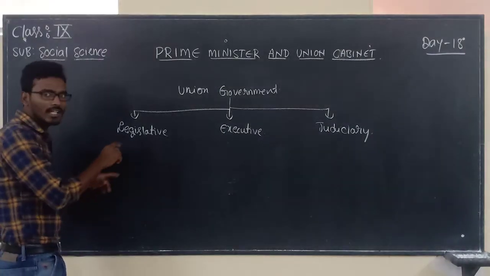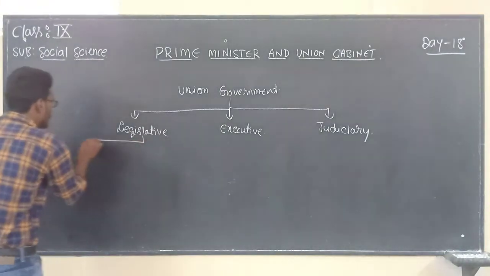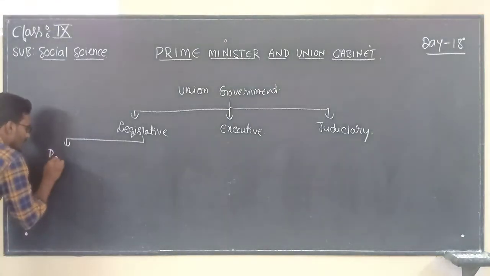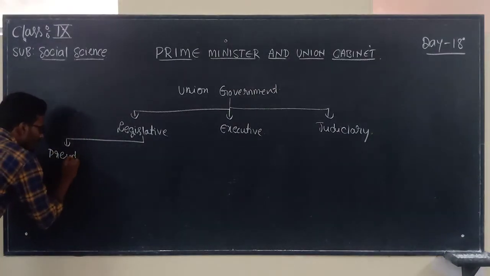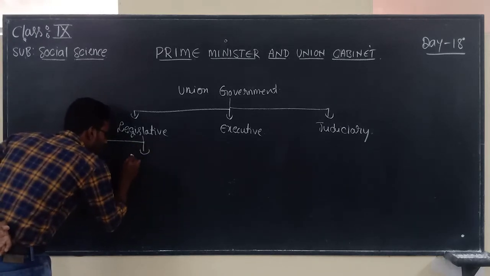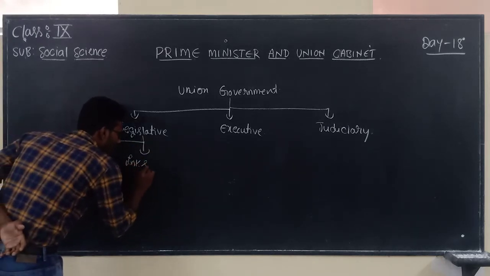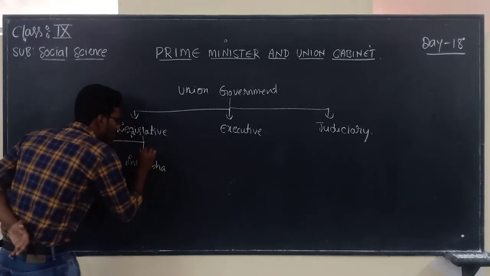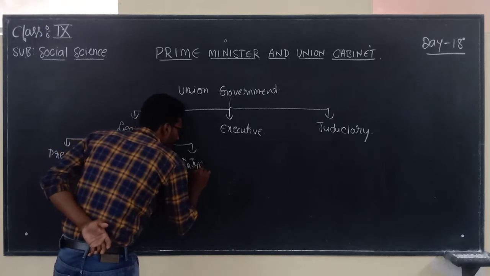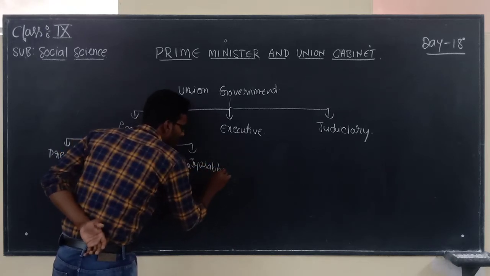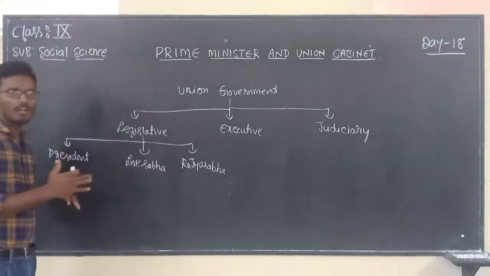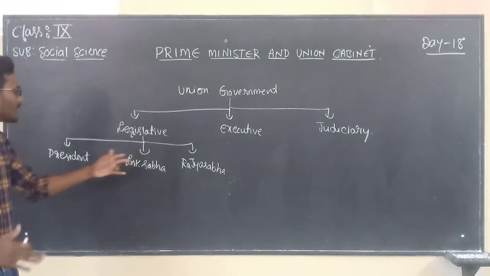So now legislature, this will be comprises with what? Legislature majorly comprises with President will be there, and we can say that Lok Sabha and Rajya Sabha. President, Lok Sabha and Rajya Sabha. So how the act will be going to convert as a bill, that is through this one.